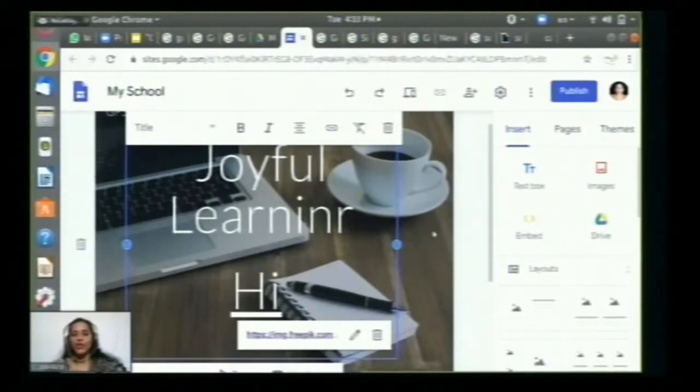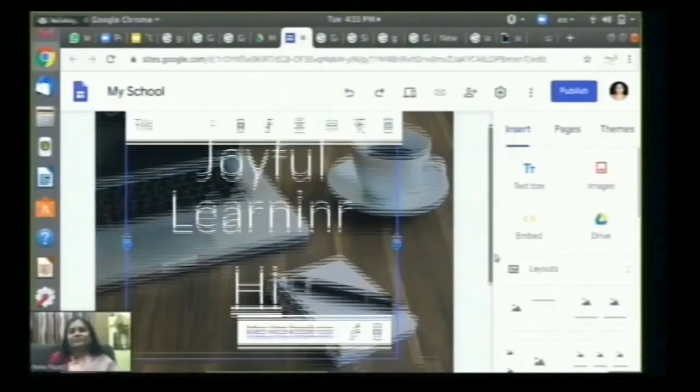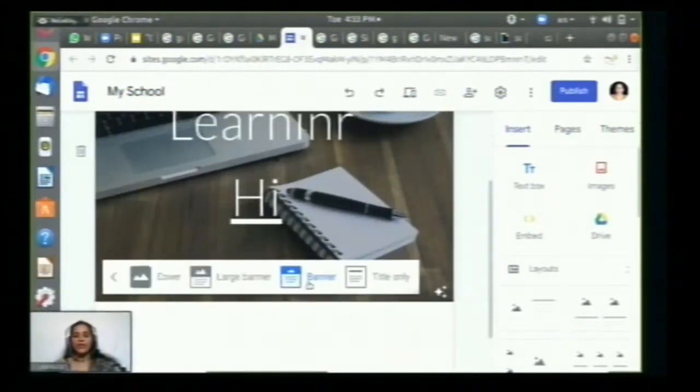Yes, ma'am. So now I am going to show you how to insert the text boxes. You can change the look of the site. See, the header is very big over here. Let me scroll up and see the header types. There are four header types: cover, large banner, banner, and title only. If you don't want to show anything, just leave it blank and click on title only. Otherwise, you can choose any of these.